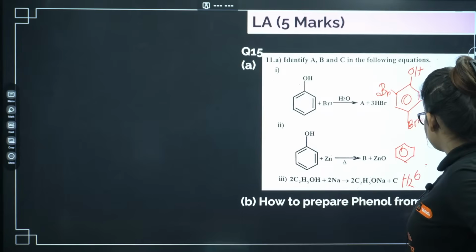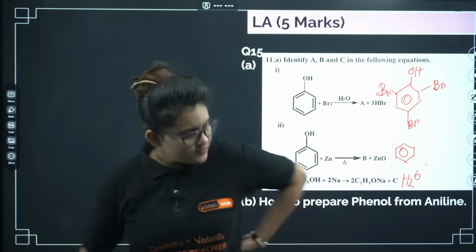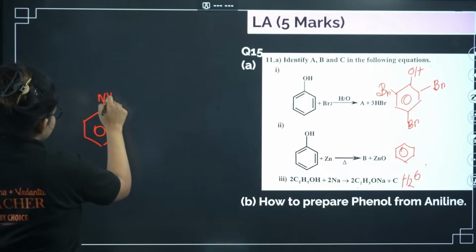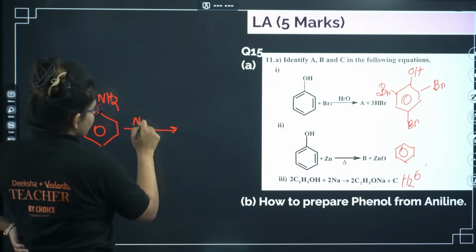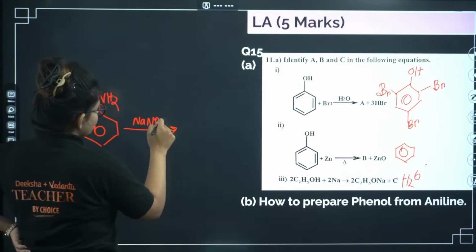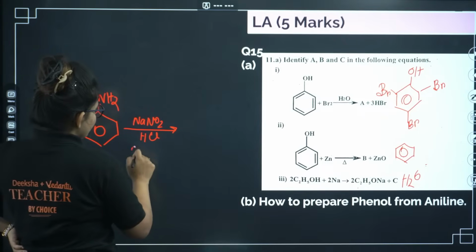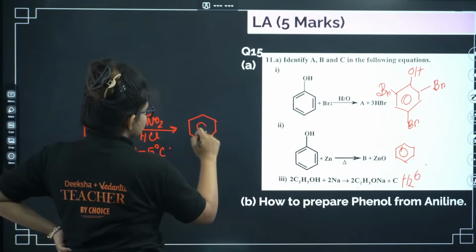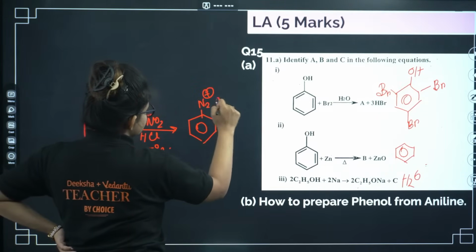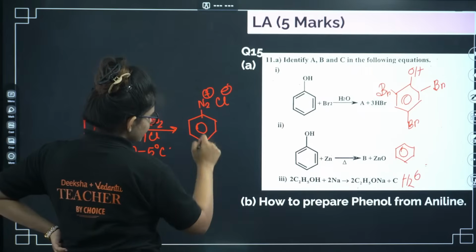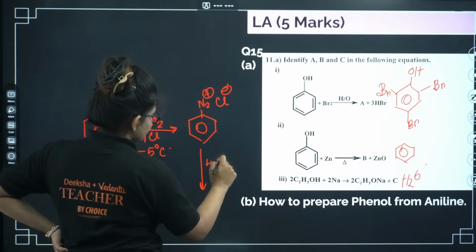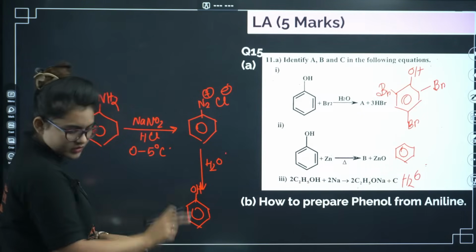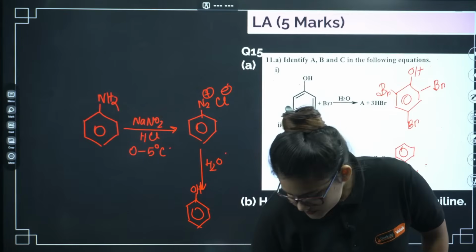Okay, how to prepare phenol from aniline? Let's go. If you start from the aniline and you give NaNO2 and HCl at a temperature of 0 to 5 degrees Celsius, you will end up with benzene diazonium chloride, right? N2 plus Cl minus. Now here if you give water, you will end up with phenol. So this is how you can go from aniline to phenol conversion. Okay, let's go.